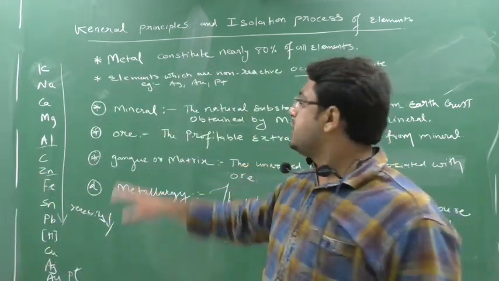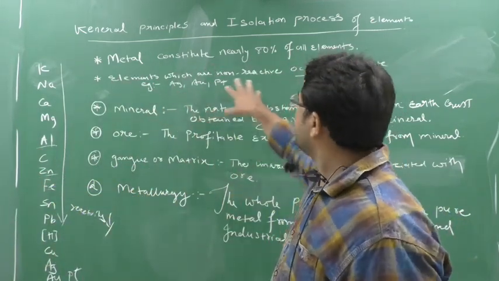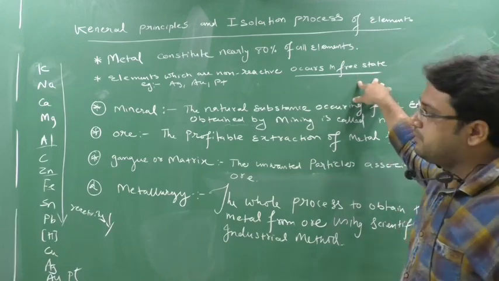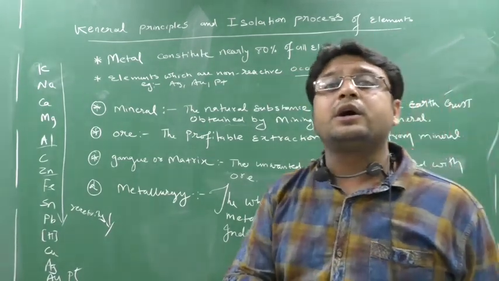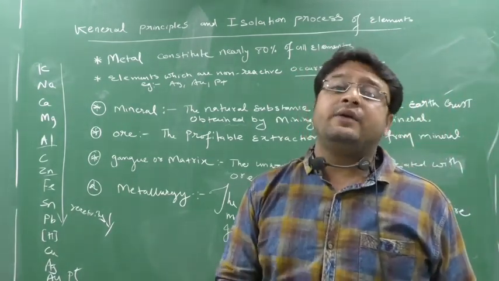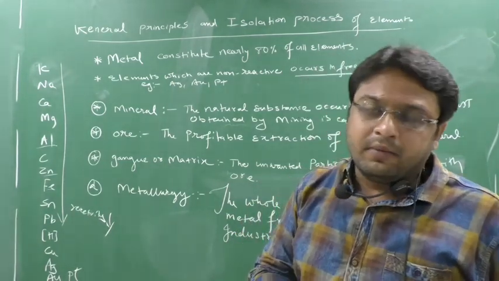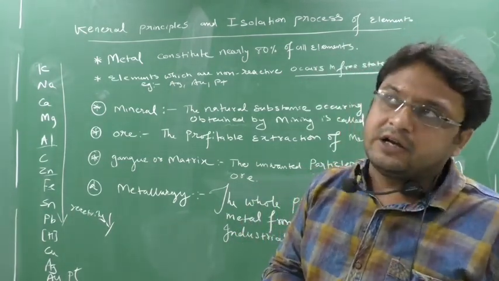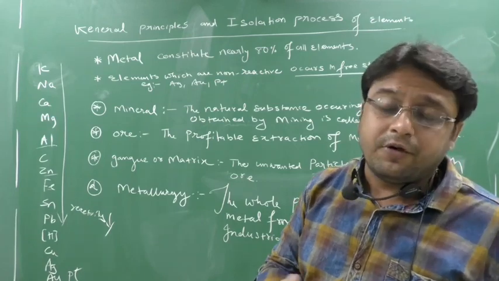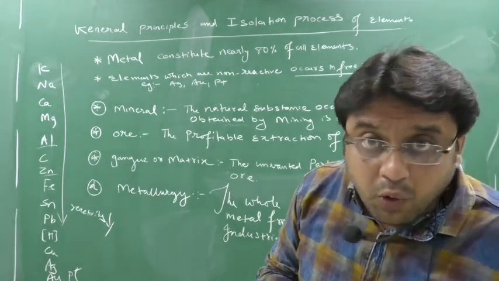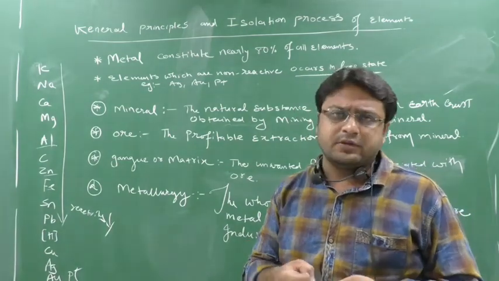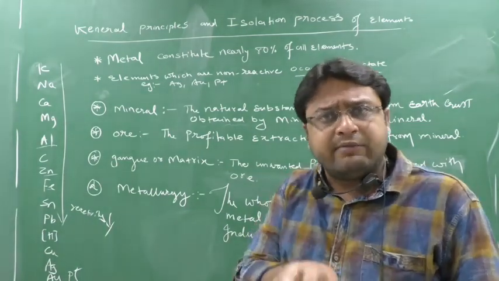So the elements which are non-reactive occur in a free state, but elements which are reactive will not occur in a free state. They will occur in a combined form. And combined form, I told you, either they are in oxide form or in sulfide form. Like oxide form: iron, Fe2O3, FeO, ZnO, CuO. Yes or no? These are all oxide forms. The oxides, when they are in combined form, they combine with what?